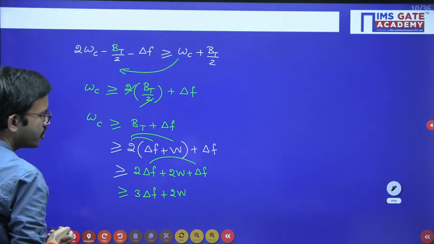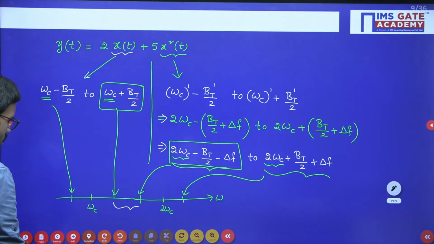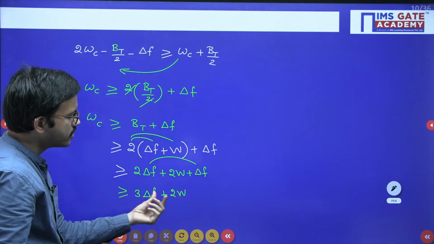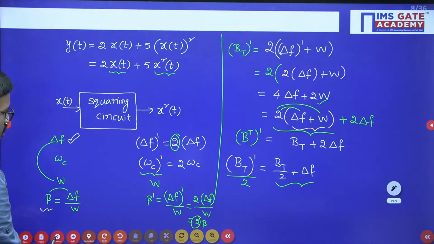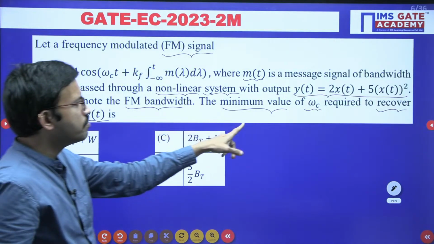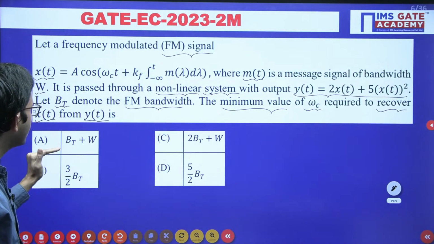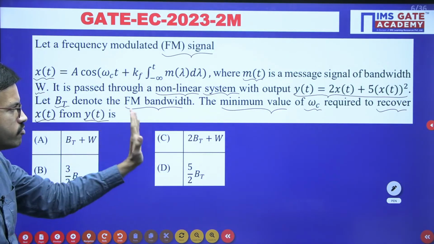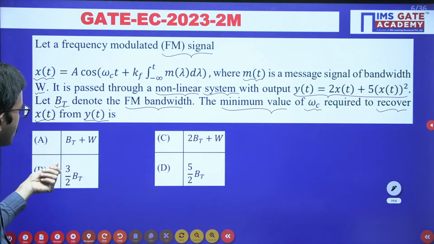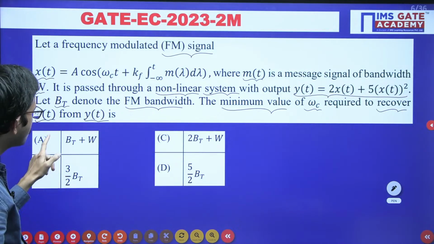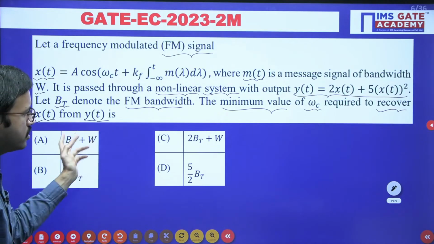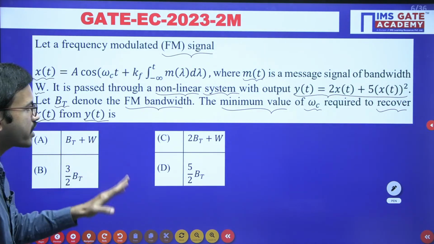So up to here you got like this. Now if you observe, on the left hand side you have omega c, and on the right hand side you have a delta f term and a w term. When you look at the choices, they are asking regarding the minimum value of omega c. The left hand side, omega c, is correct, but on the right hand side, in all the options you have the bt term. In addition to bt, you have w in a few choices, and in the other two choices you do not have w.